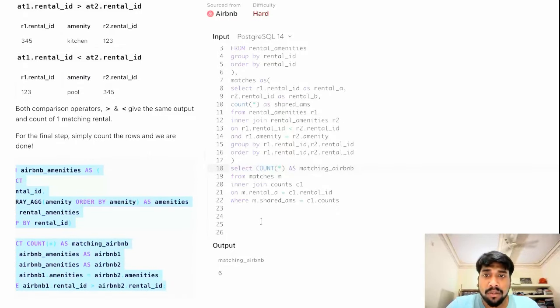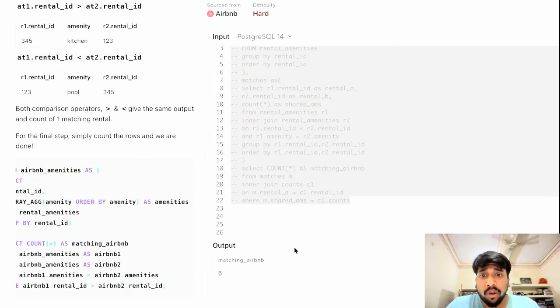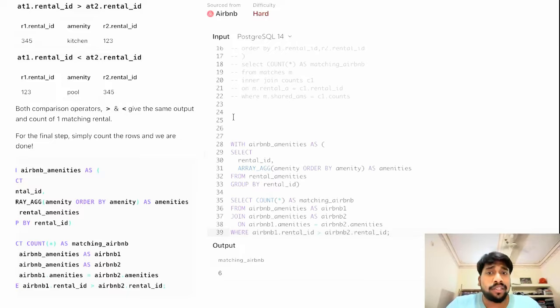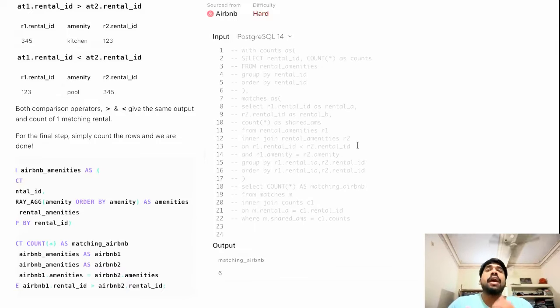Okay, I will comment it out. I will not remove this. Although you can see the query is a little longer than the solution they have given, I do not think there is any problem with that. The readability of their solution is better, but I guess the solution that I have written is compatible with all the SQL databases. It is a universal solution, you can say.